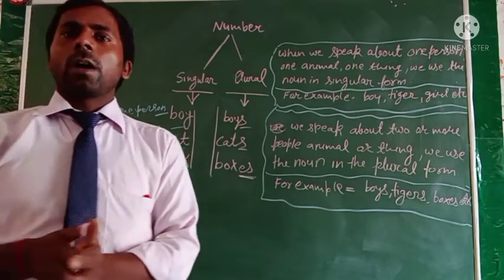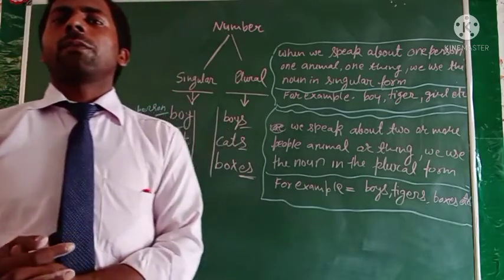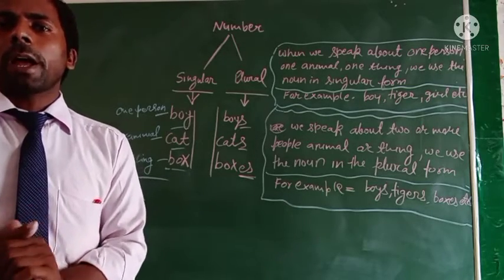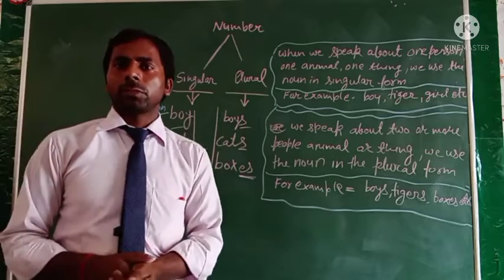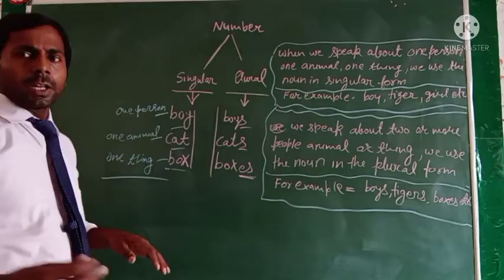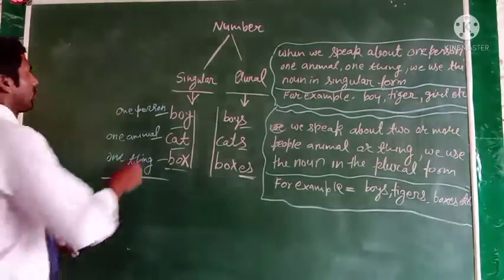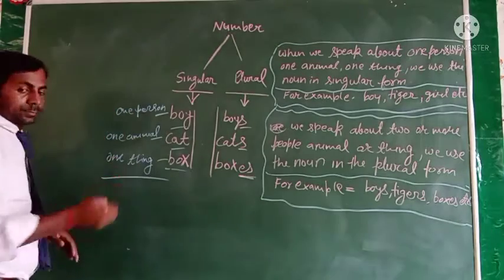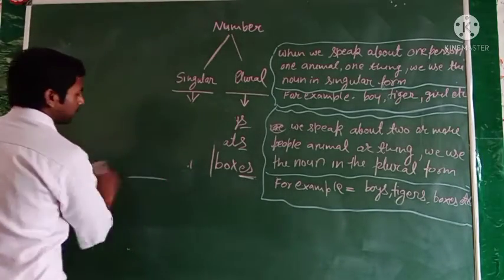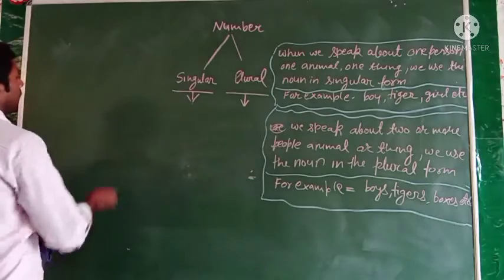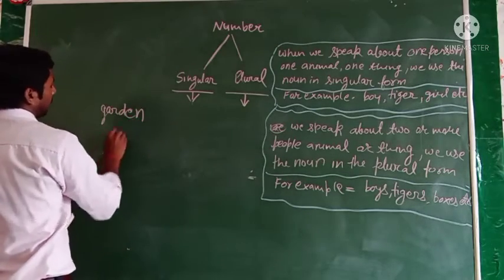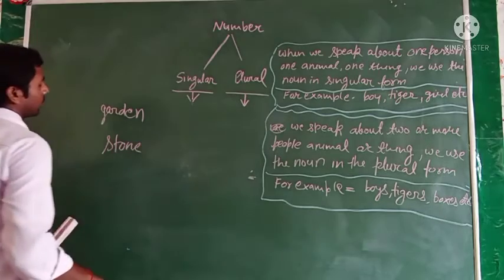First we talk about some of the noun words that change by adding s to the singular form. Simply like the word boy, and many words like garden and stone.